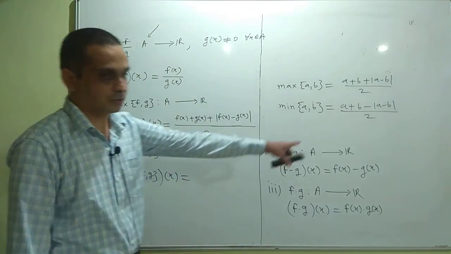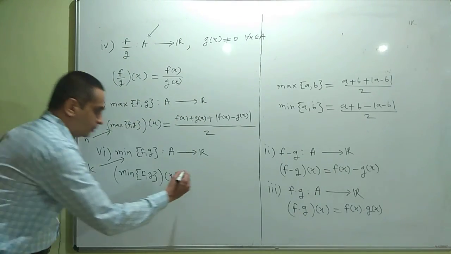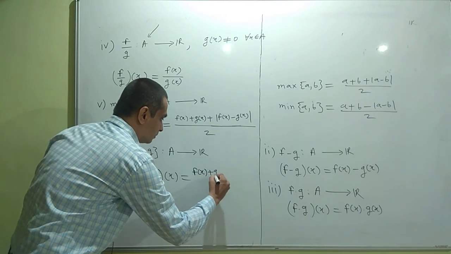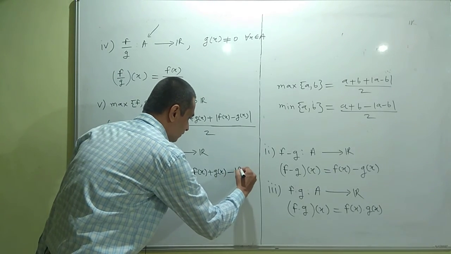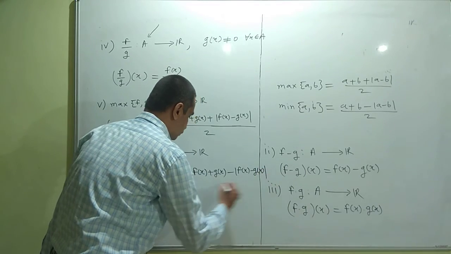With reference to the formula, you may now suggest what the definition of the minimum of functions will be: (f(x) plus g(x) minus mod of f(x) minus g(x)) upon 2.